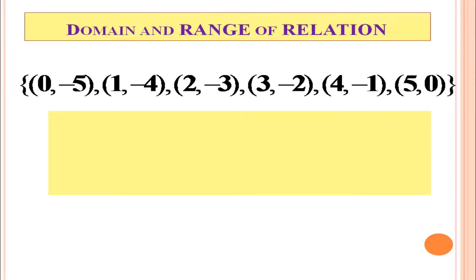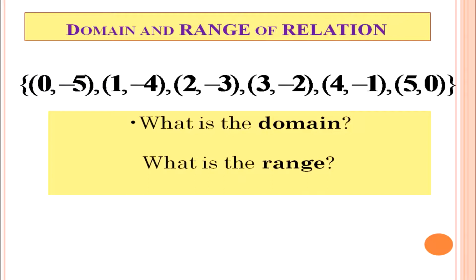Let us take an example, domain and range of a relation. The ordered pairs are (0, -5) as the first ordered pair, (1, -4) as the second, (2, -3) as the third, (3, -2) as the fourth, (4, -1) as the fifth, and (5, 0) as the sixth ordered pair. How will we find the domain and range of a relation? Here the question is, what is the domain and what is the range?